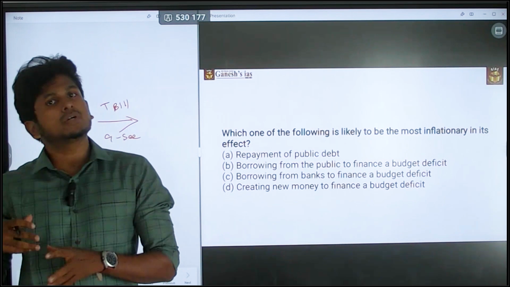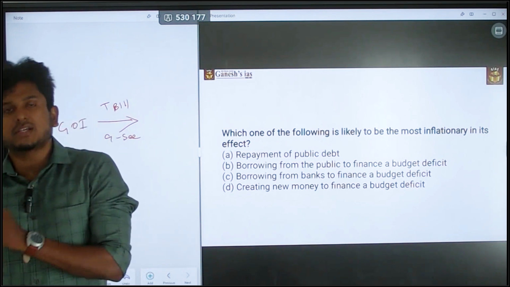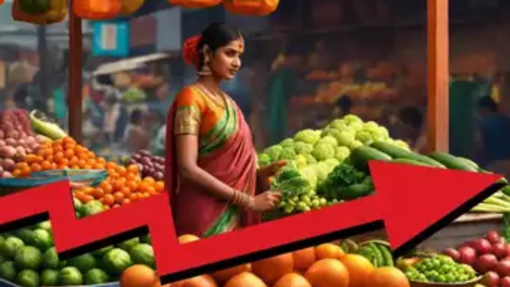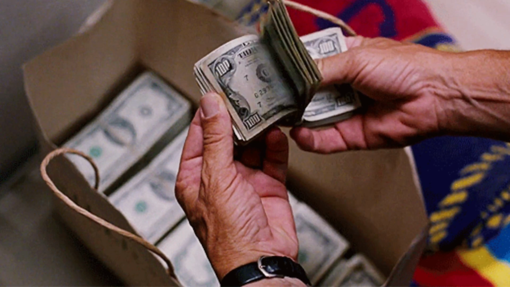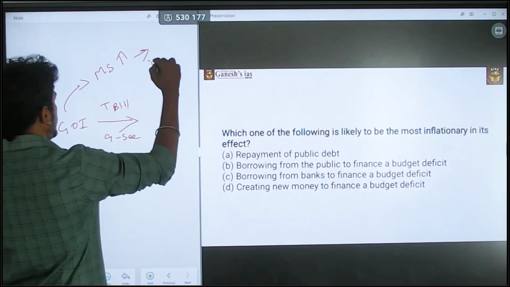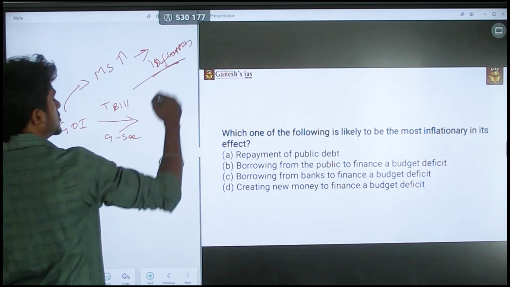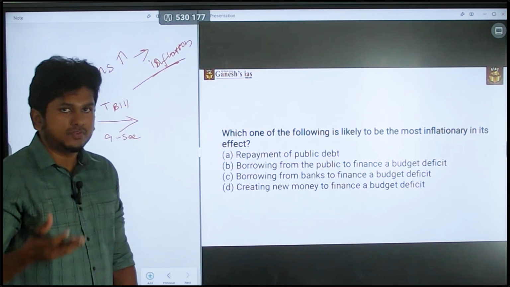So that is going to create certain inflation in the market. According to the first statement A, it increases the money supply, so that will create inflation in the market. So this is one possibility.